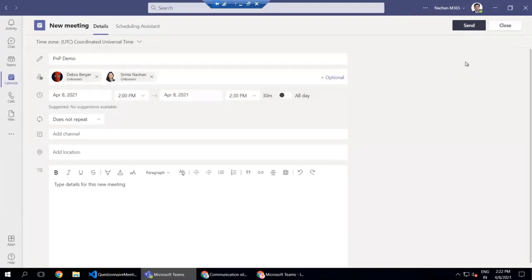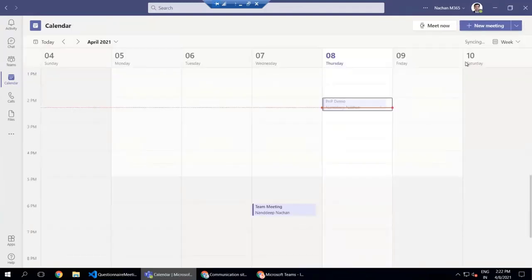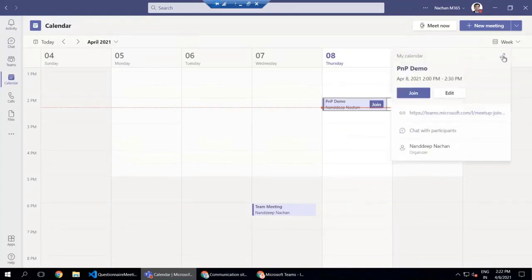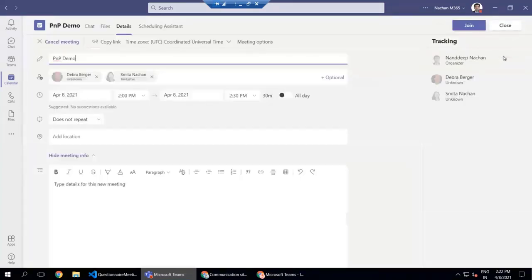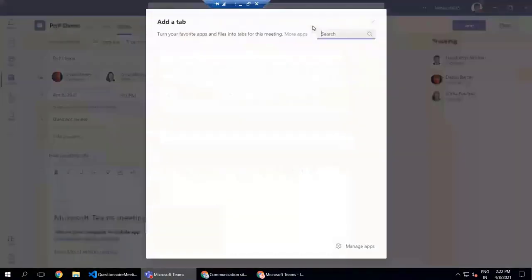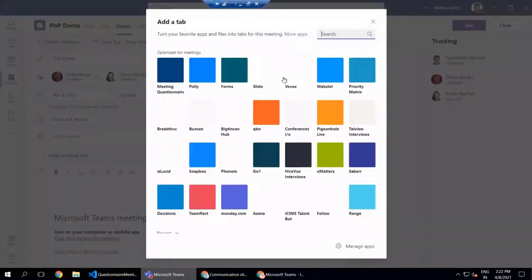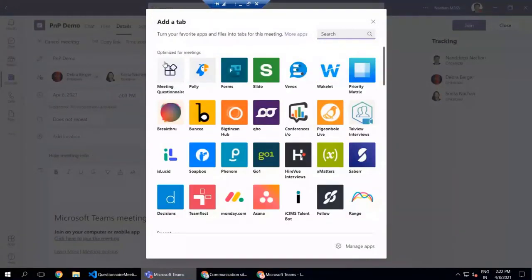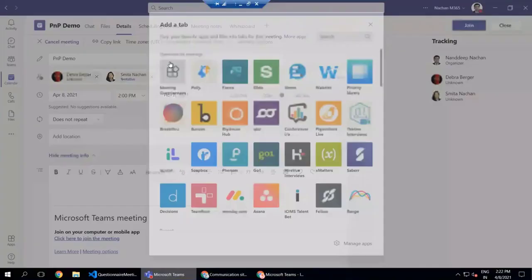Again, once we open up this meeting one more time, here we have a plus symbol. We can click on this plus so that we will be able to add our SPFX web part as a tab inside this meeting, as a meeting experience. I will click on this SPFX web part, which is the meeting questionnaire. From here, we can click on add to get this added to the Microsoft Teams meeting, and I can click save to get this added.